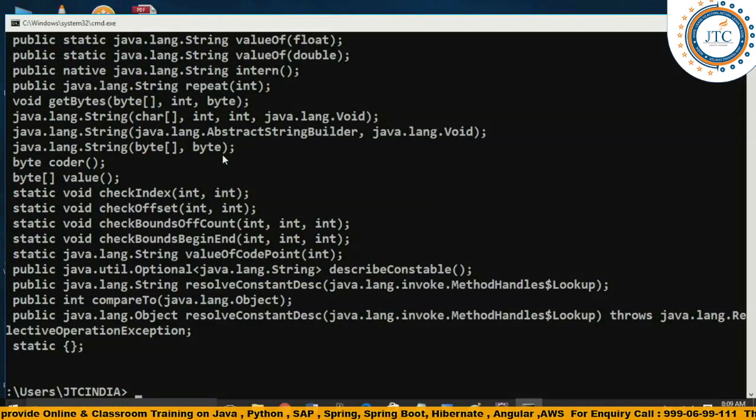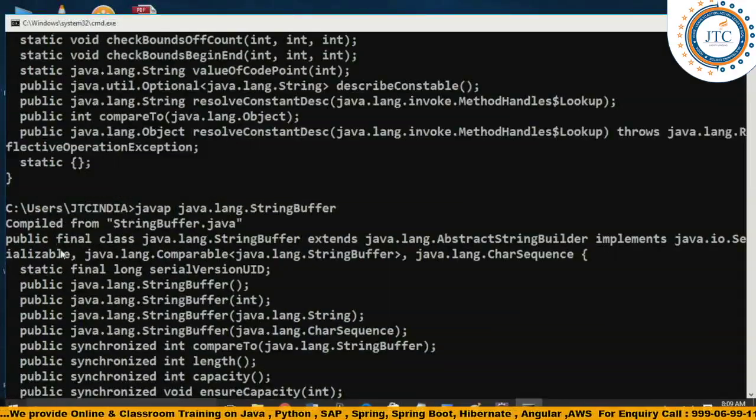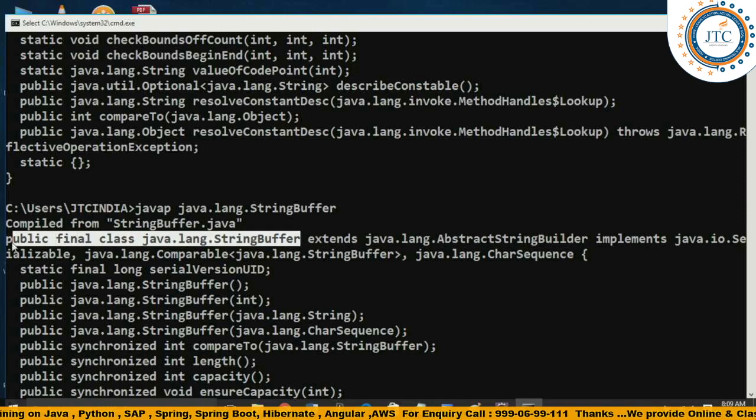Now let's see one more thing here. I know this is not my topic at present, but I am showing you so that I can clear your confusion. We have StringBuffer. It is also a final class, right?